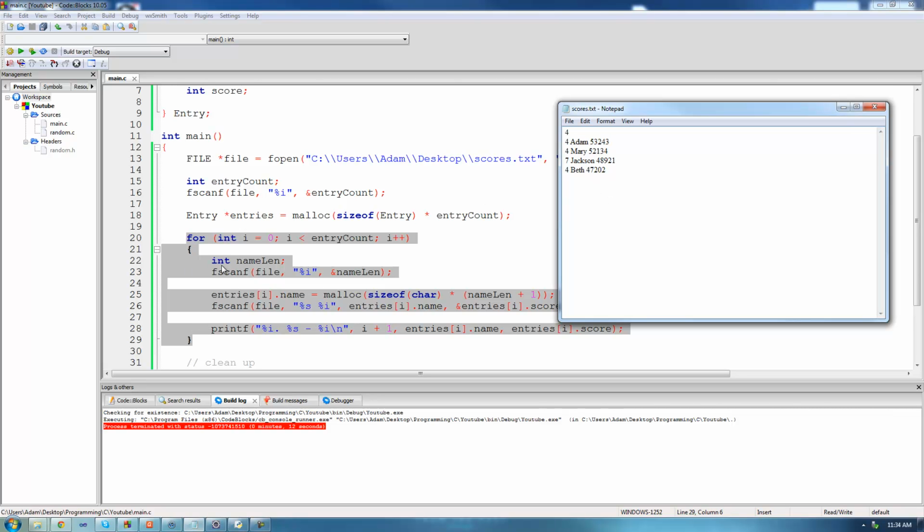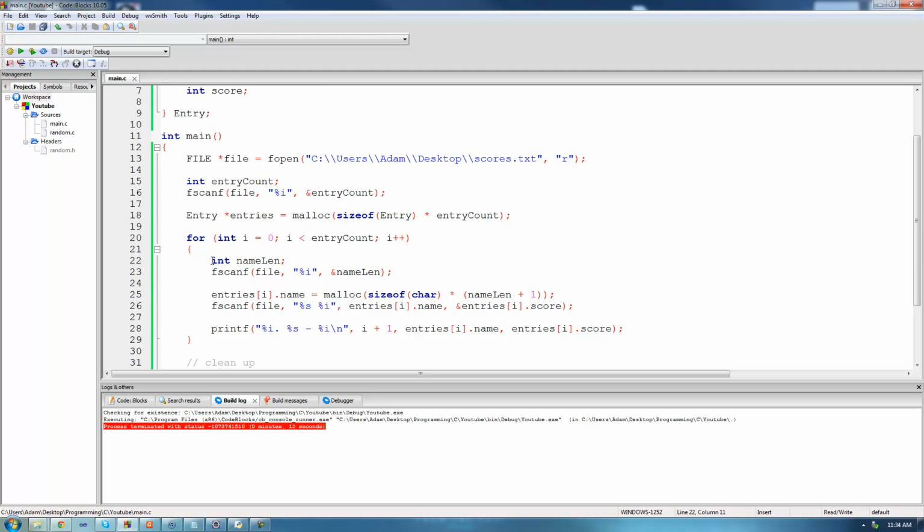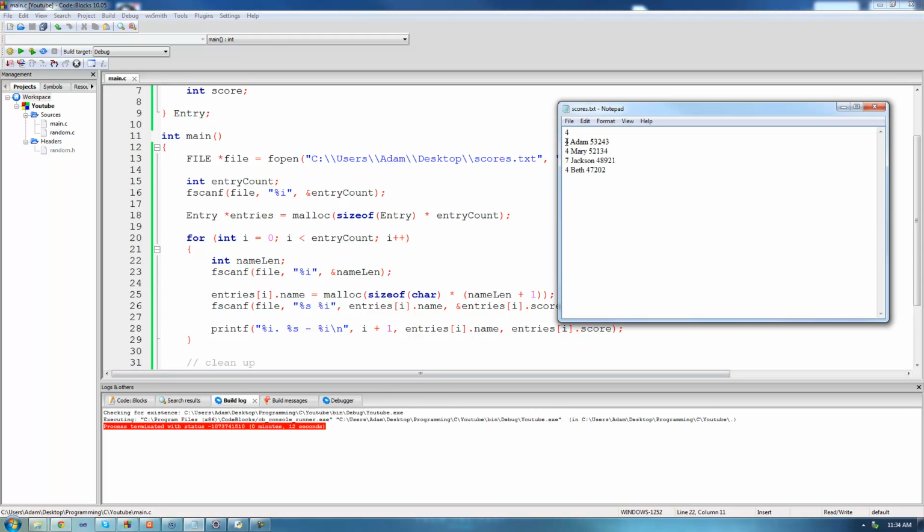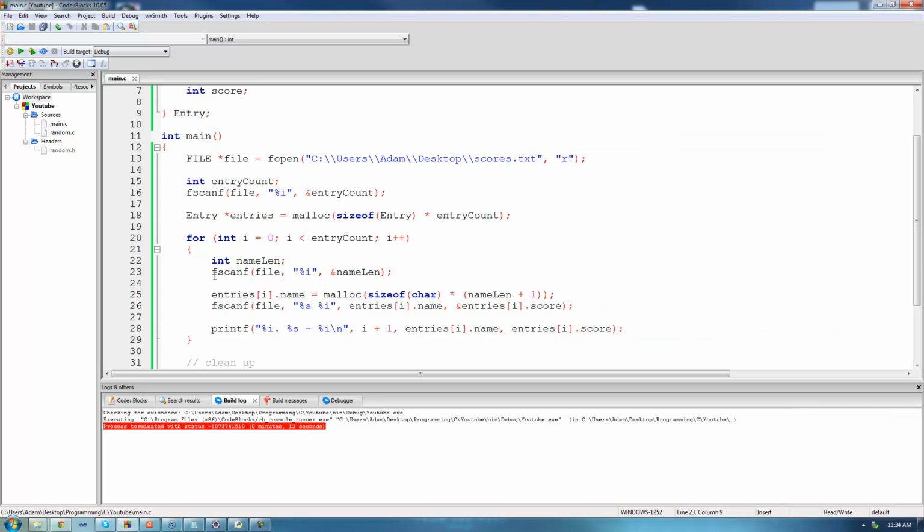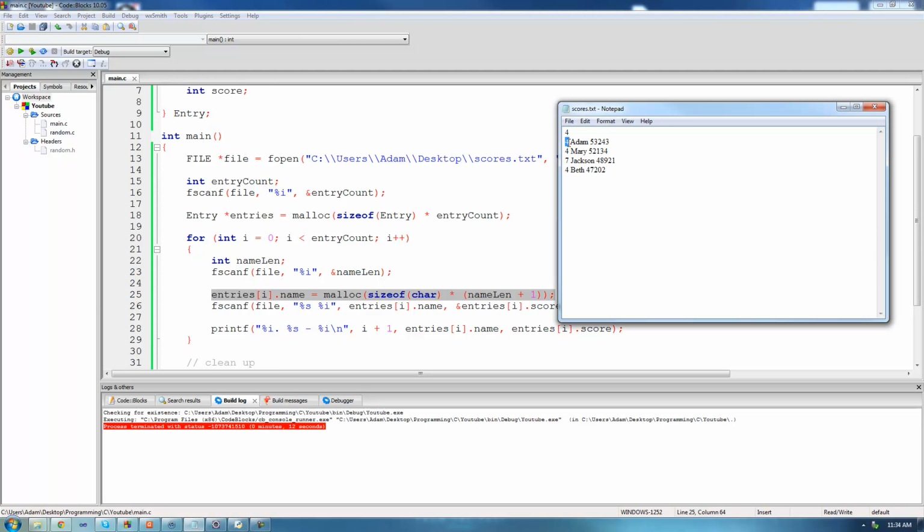The first thing that we do right here is we just read the name length at the beginning of each entry. So at the first entry right here, we just read 4 since Adam is 4 characters long. So after it goes through this line of code right here the first time, name length is now 4. Then we come down here and allocate the appropriate amount of memory for the person's name. So my name is just 4 characters long, so it does the size of a character times name length plus 1.